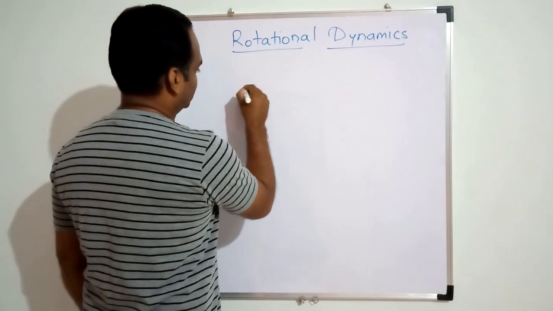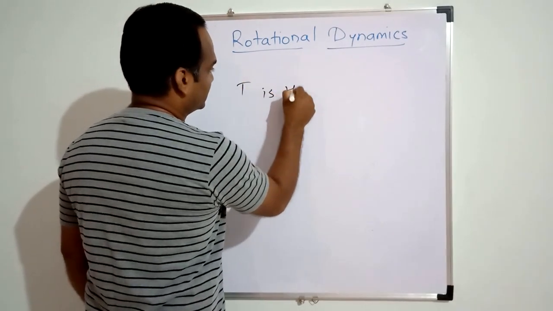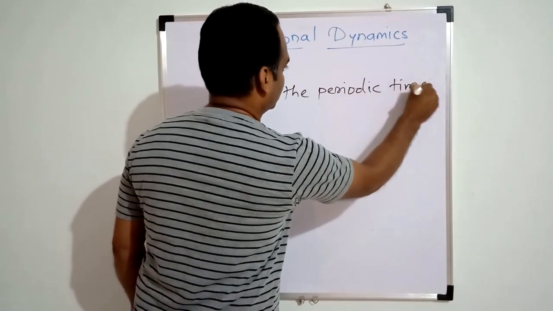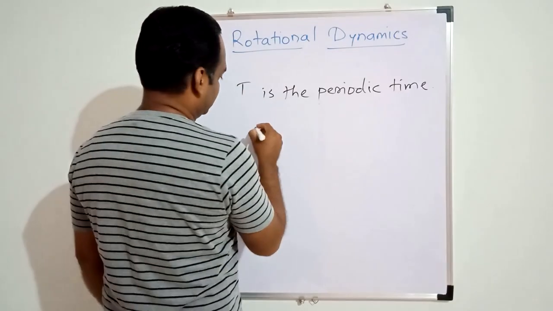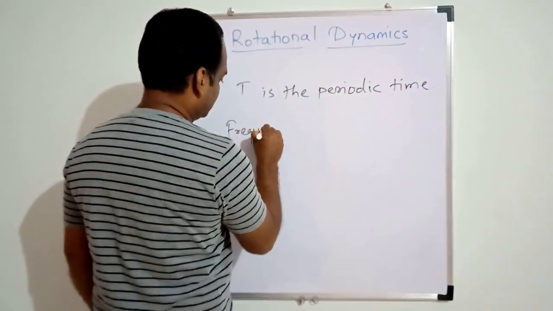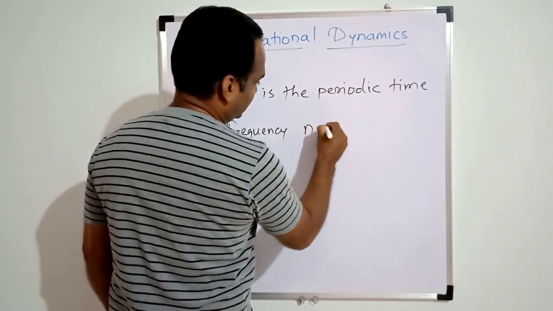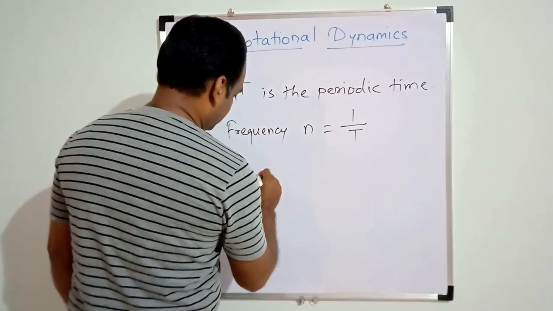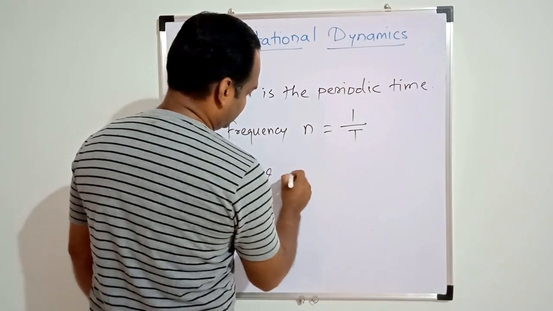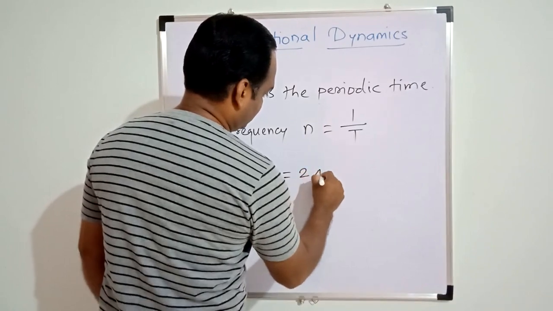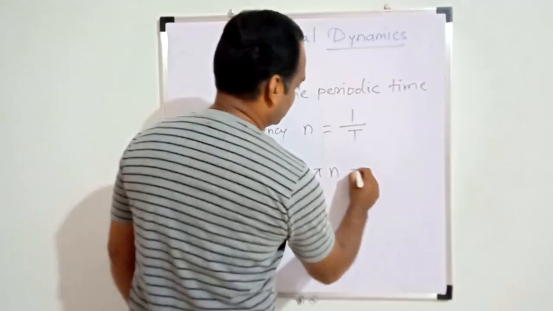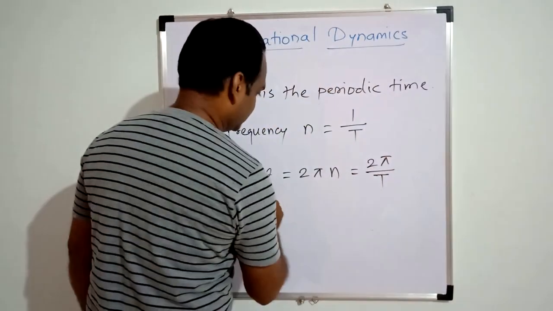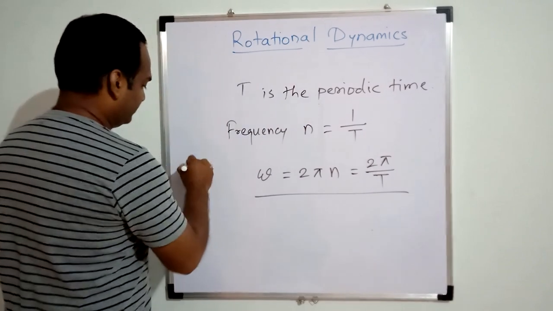For circular motion, if T is the periodic time, then the frequency n is given as 1 by T and omega is given as 2 pi n or 2 pi by T. So this is the magnitude of omega.